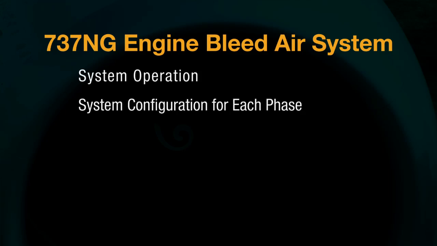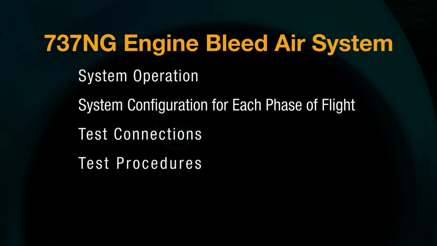This ends our program, 737 Next Generation Bleed Air System Overview and Troubleshooting. With the information presented in this video, you should have a basic understanding of how the 737NG bleed air system works. Since the log report will tell you when a problem occurred, knowing what the system should be doing during that particular phase of flight will help isolate the fault and give you a better idea of what tests need to be run. You should also know where and how to attach the test equipment, run some of the more common tests, and interpret the results of those tests.